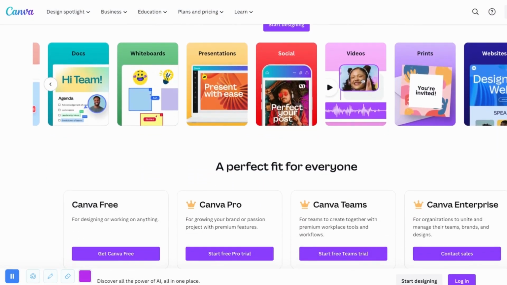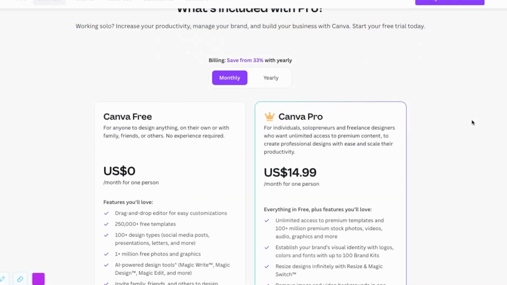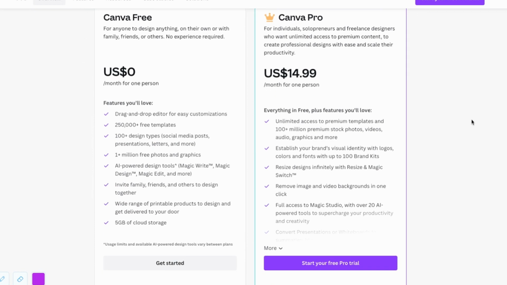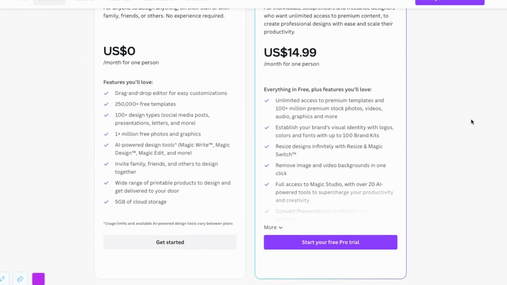Now, let's head over to Canva. If you don't already have an account with Canva, you will need to establish one. Canva does offer a free trial, so if you don't want to pay for it up front, you can always sign up for the free trial and then cancel it after you've created your shorts.